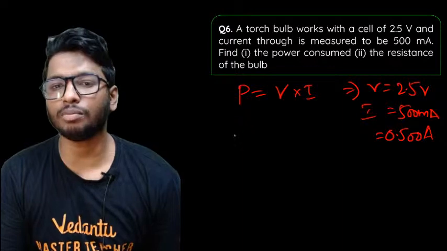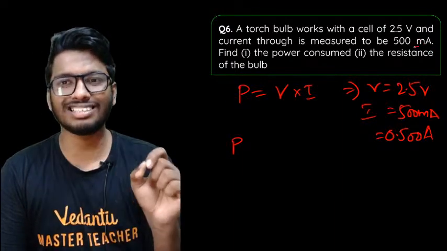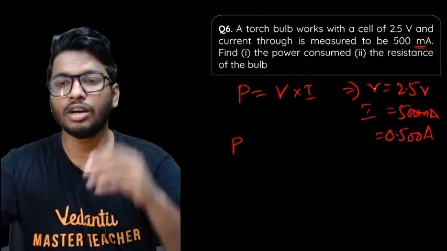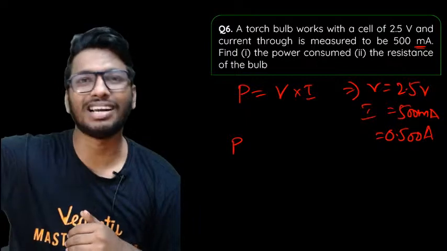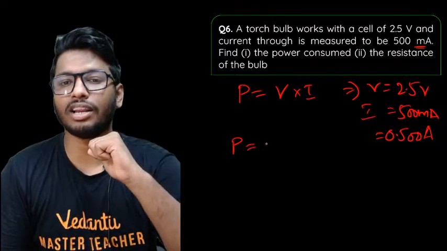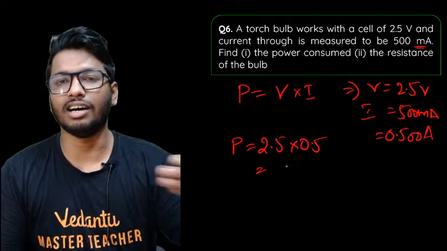Now put it in the equation. Make sure that all the units are the same, guys. Here it's given in milliampere, so divide by 1000 to convert it to amperes. Milliampere means 10 to the power minus 3. So convert that, and you'll get 0.5 amperes. So power will be 2.5 into 0.5, and you will get the answer for the power.